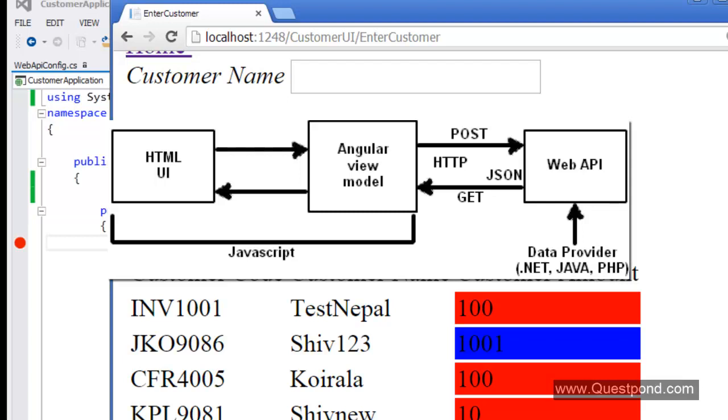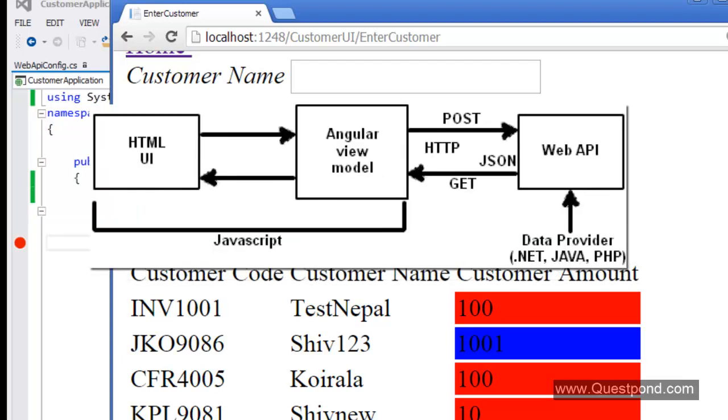So you can see now our architecture is a lot of client-side JavaScript, and on the server side, we have this web API to supply data. And this architecture, what you are currently seeing now, or what you have coded now, is the future of web architecture. The future of web architecture is a lot of client-side JavaScript.